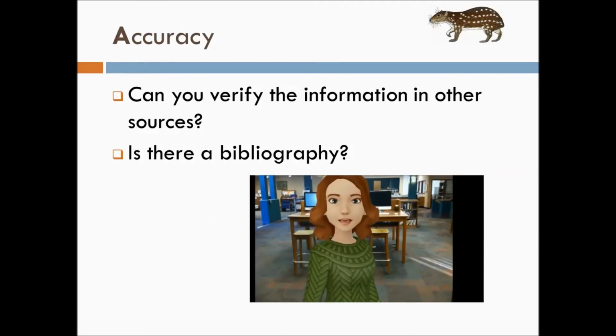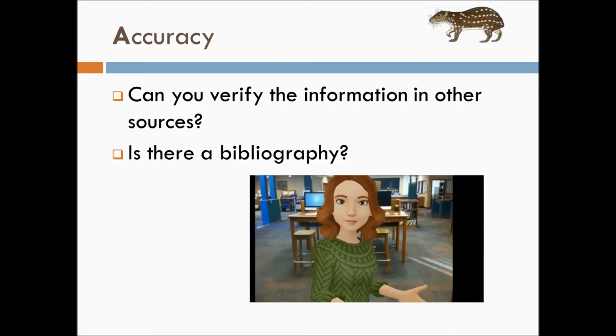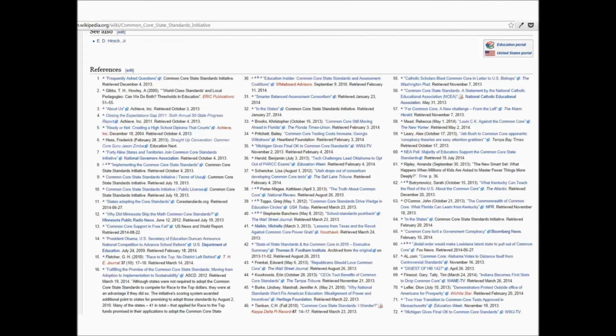Accuracy has to do with making sure that the information you're reading is correct. Can you verify it in another source? Do they have a bibliography or reference list? One thing that you will often find at the end of a Wikipedia article is a long list of sources, many of them with links.